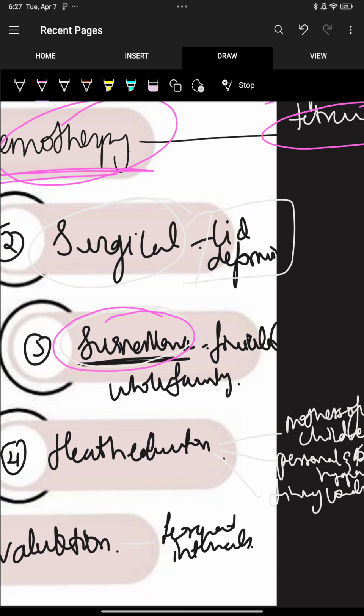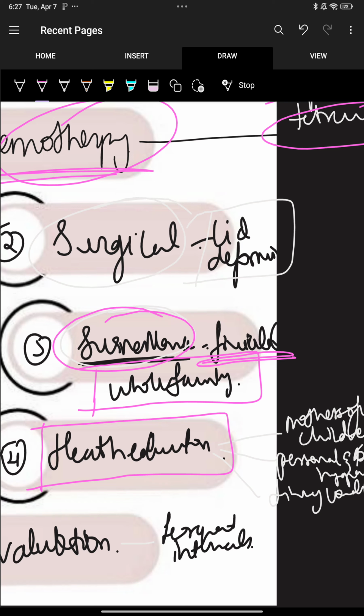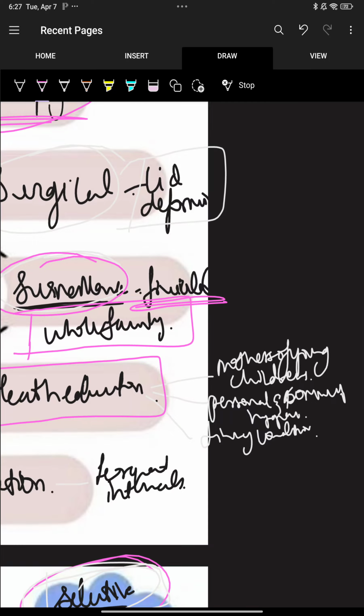Since trachoma is a familial disease that spreads in the family, the whole family should be kept under surveillance. Then health education. You must know that the most important environmental and predisposing factors for trachoma are quality of life and customs. It is seen mostly in young children, right? So the mother should be educated.